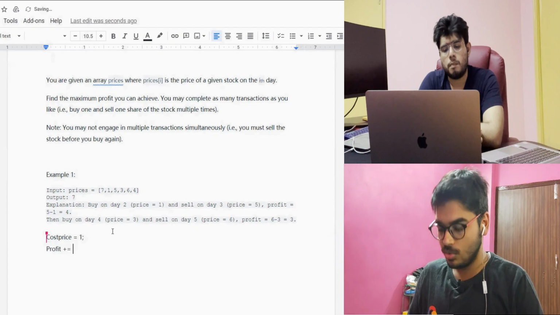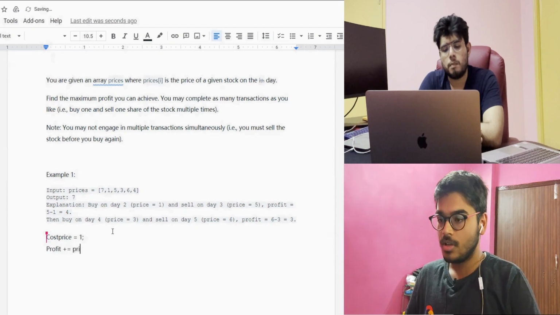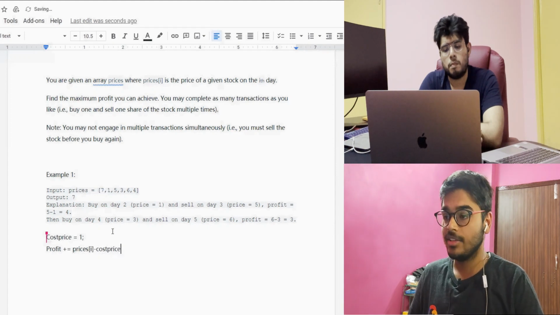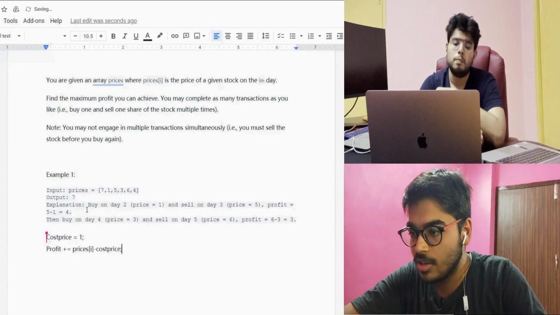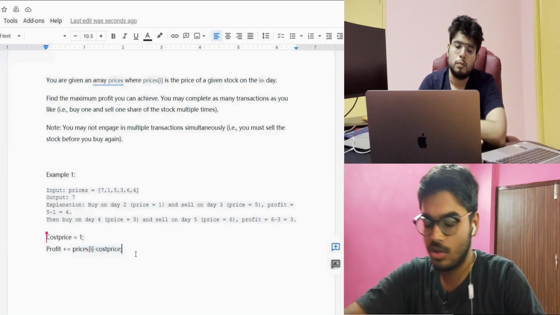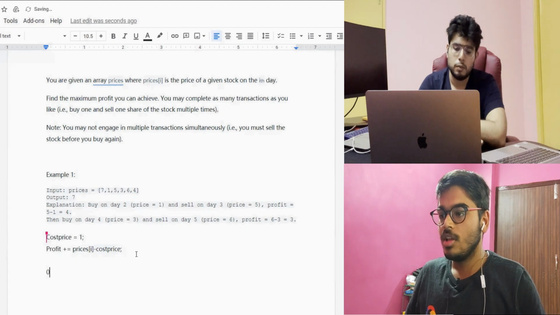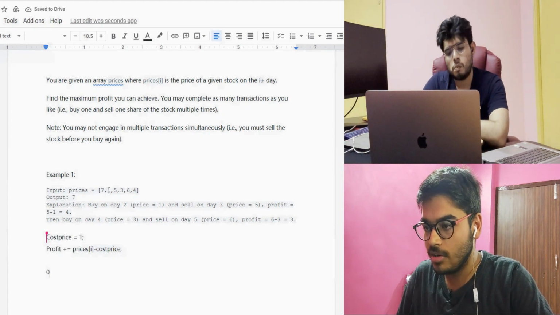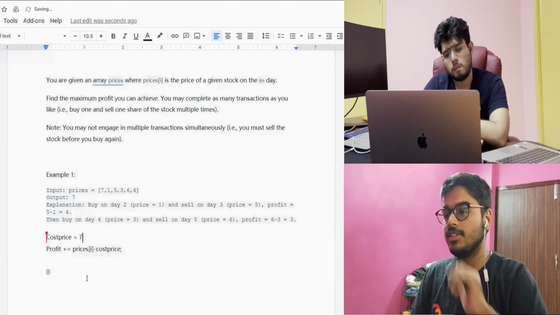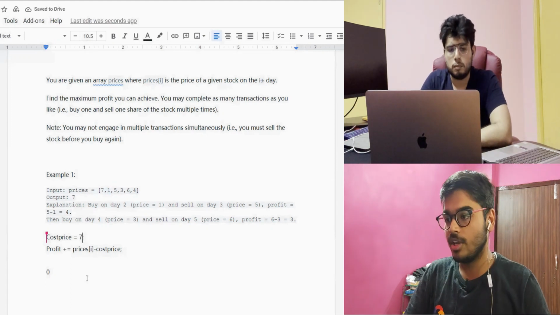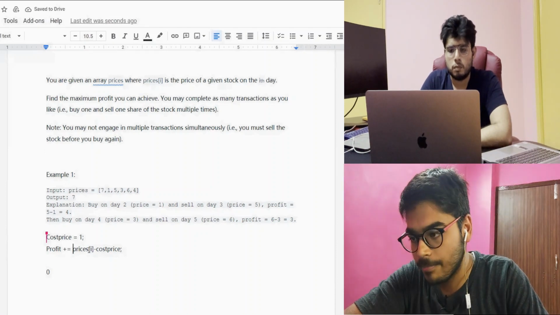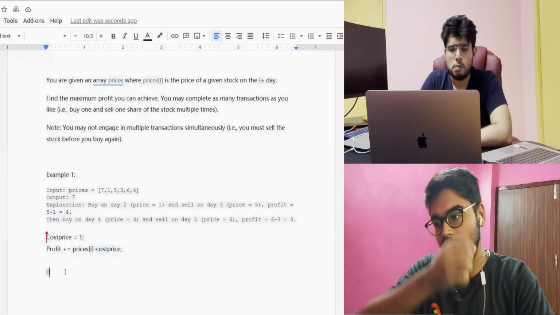Profit plus equals prices of i minus cost price, like this. So the first time we got 7, so array of i is 7, and 7 minus 7 we got 0, so I'm updating the answer as 0. Now again we came to 1. First here it was 7, so we compared 1 with 7. As you can see, 1 is smaller, so we get 1 here. So 1 minus price of i, 1 minus 1 is 0, so again it is 0.